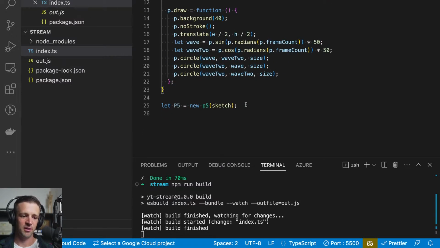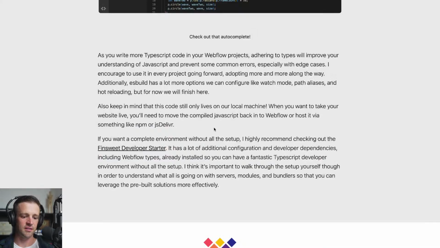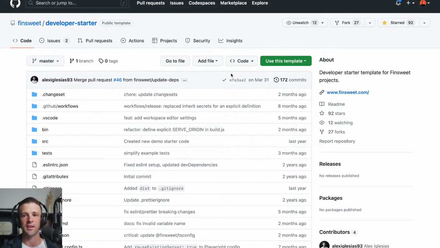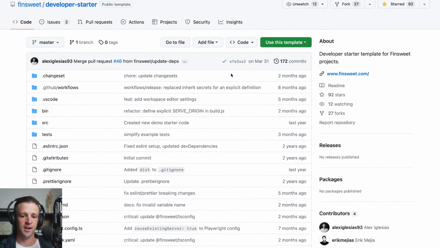So that's something really important to think about, is how you're hosting your code. I do have another video on how to host it from GitHub using JS Deliver, but again, not going to get into that now. The other thing to get started would be to look at the FinSuite Developer Starter. This is a wonderful template that uses a lot of these tools and other tools as well that I'll get into how to use maybe at another point. Pretty sure Alex has a video all on this as well.